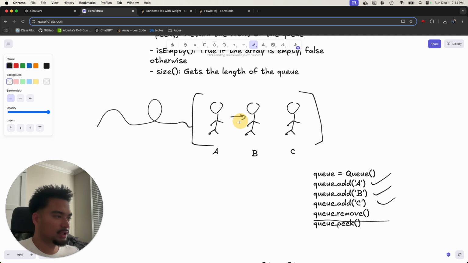So it's kind of like this. If it's a doubly linked list, when we remove the first person from the queue, all we essentially need to do is